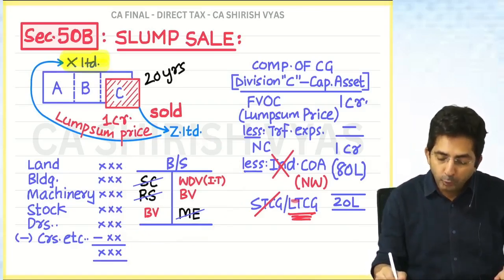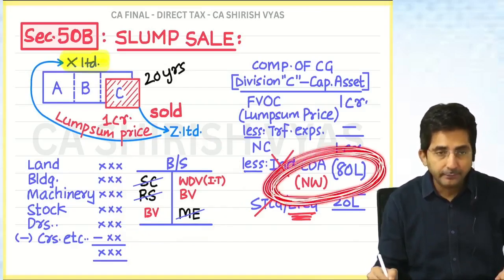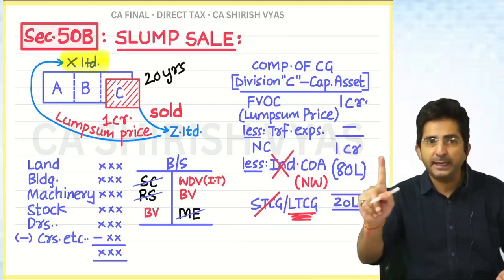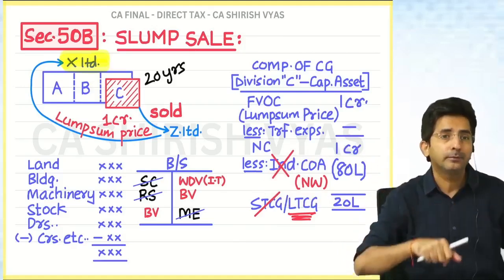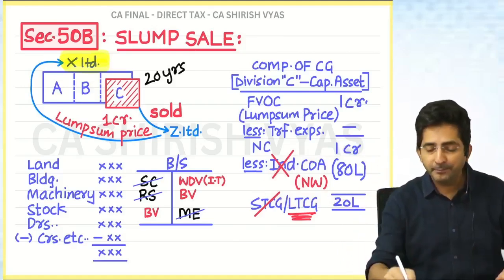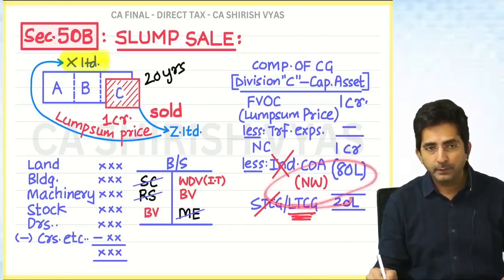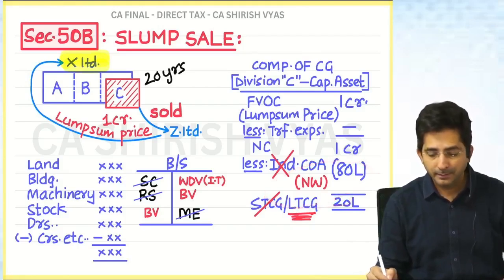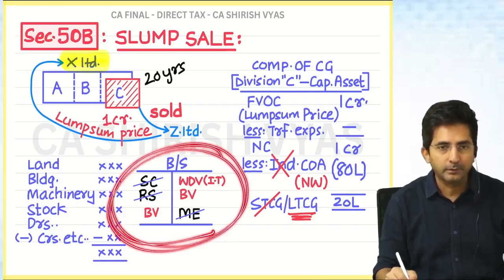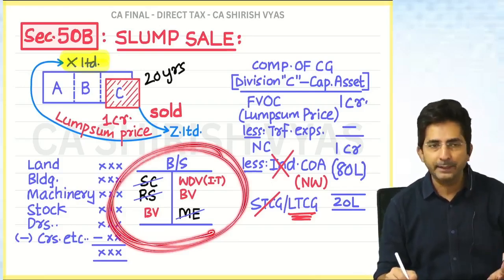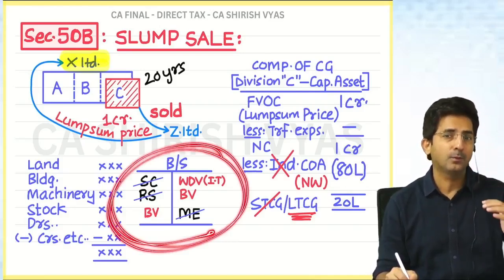One more point. People can do cheating in net worth. There is one idea of cheating. Don't become a cheater in life, but you should know the cheating, otherwise people will fool you. So tell me, what cheating can be done here in net worth if you want to avoid the tax? See, in the balance sheet, how are you calculating net worth? Asset minus liability, everything you are taking at book value. Focus on the words book value.